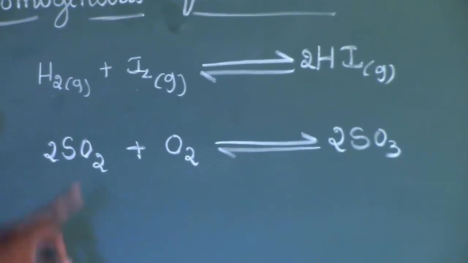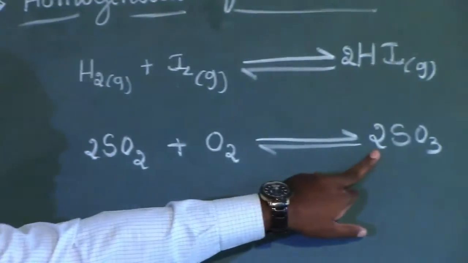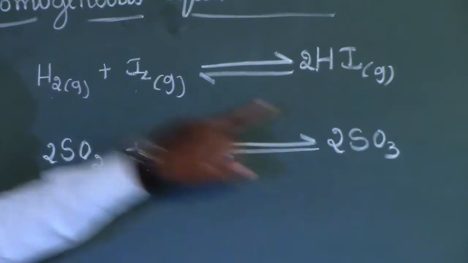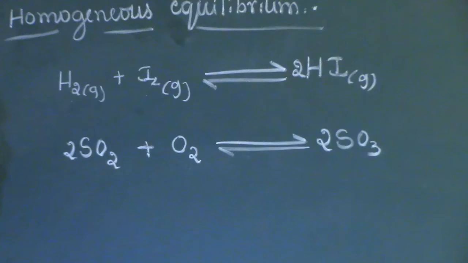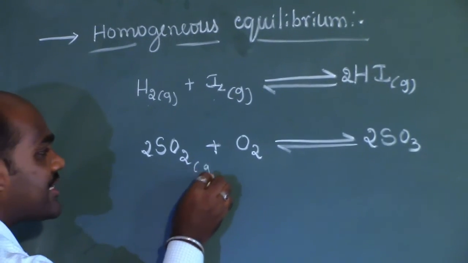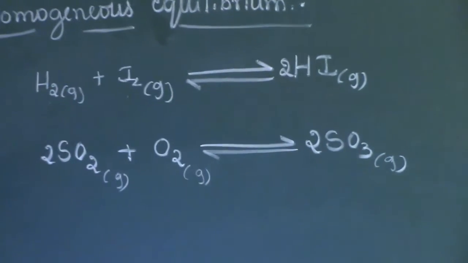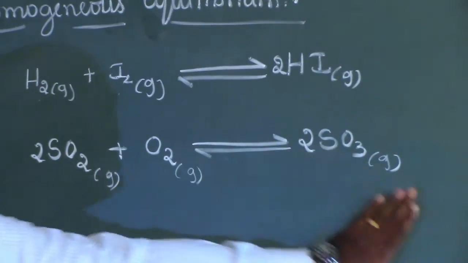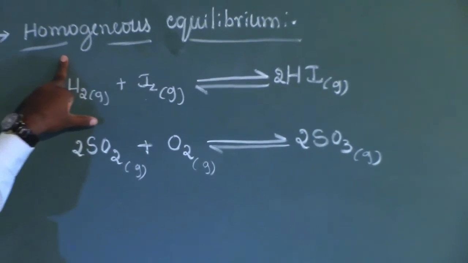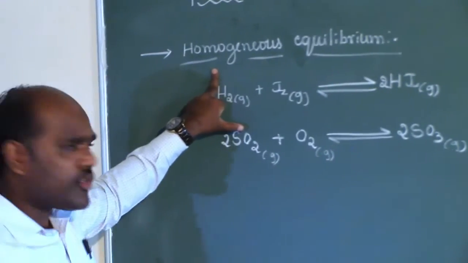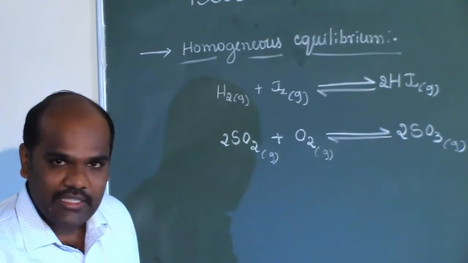But notice here we have 2 plus 1, 3 reactant molecules. But here we have only 2 product molecules. So either of the cases is possible in the case of homogeneous equilibrium, provided sulfur dioxide is a gas, oxygen is a gas, and sulfur trioxide is also a gaseous material. So both reactants and products are existing in the same physical state. So it comes under homogeneous equilibrium. In this way, you can give simple examples for homogeneous equilibrium.